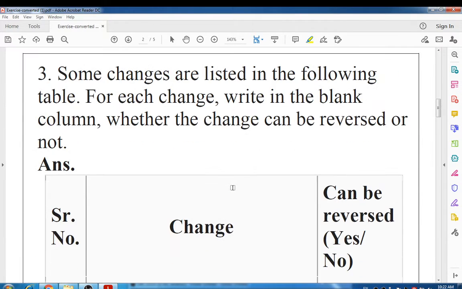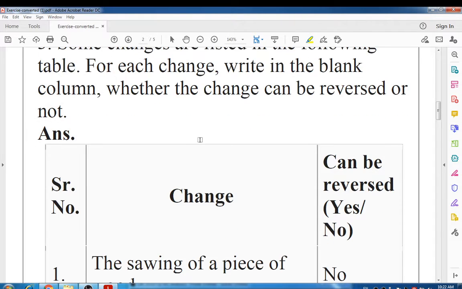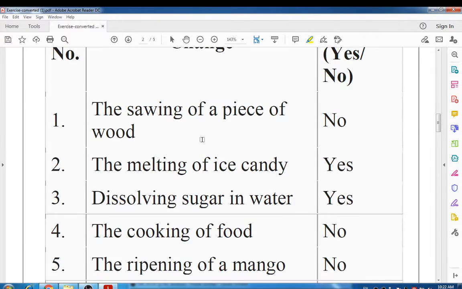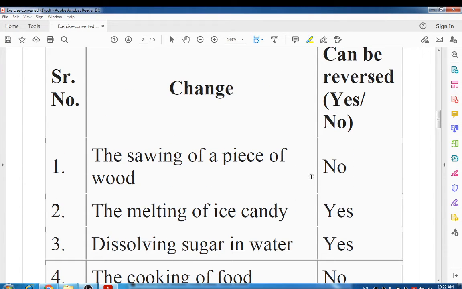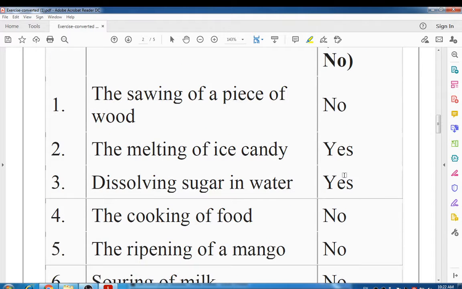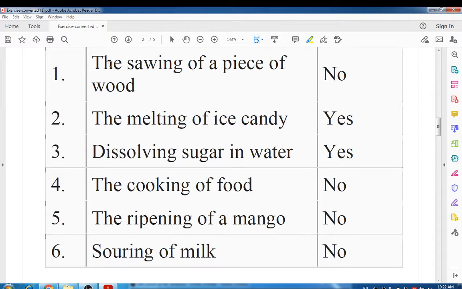Next, question 3. Some changes are listed in the following table. For each change, write in the blank column whether the change can be reversed or not. Already we have completed one row of the table that is given in your textbook. So like that you have to write whether the change is reversible or not. You have to just write yes or no. See the sawing of a piece of wood. From that powder, can we get the wood again? No. So right here, no.